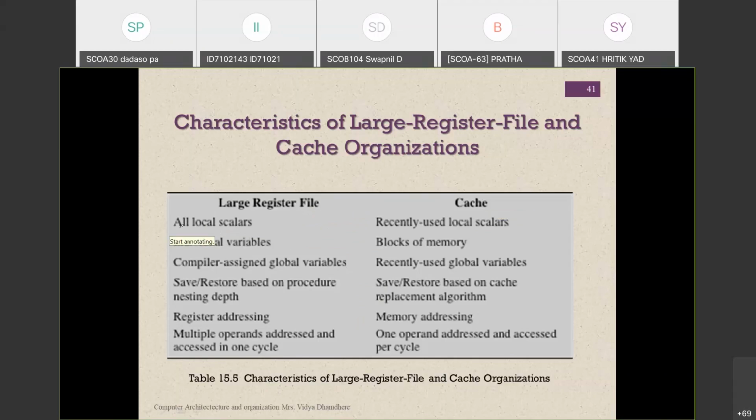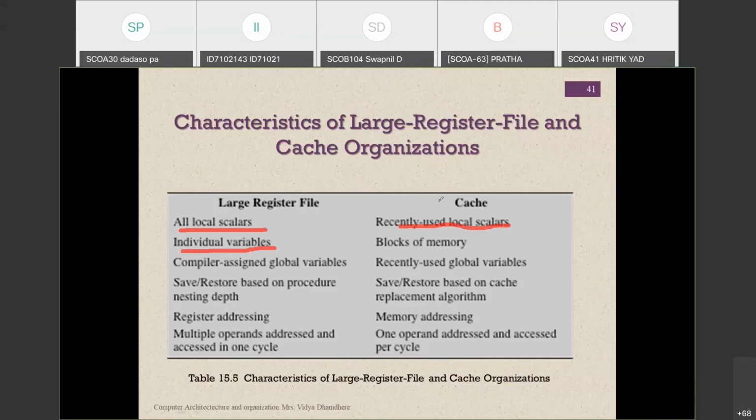First, in the large register file, all local scalar variables are used, which is used in a scalar processor. But recently, in the cache memory, local scalar variables are also used. Next, the large register file uses an individual variable for each register to allocate.